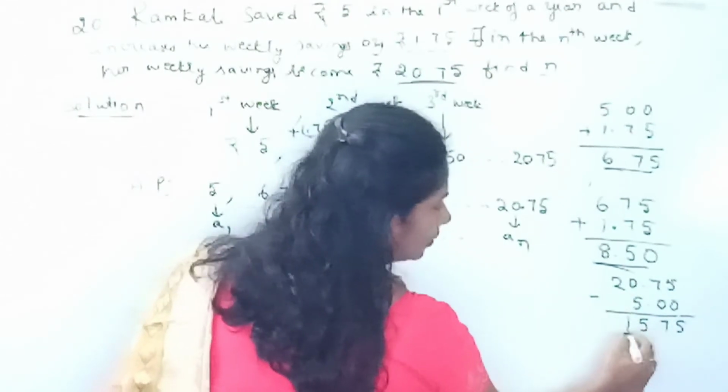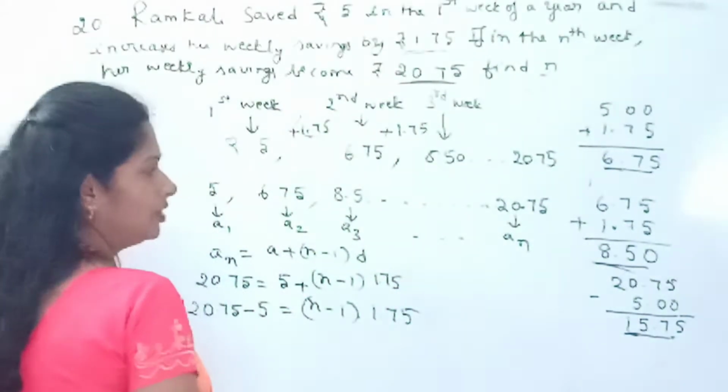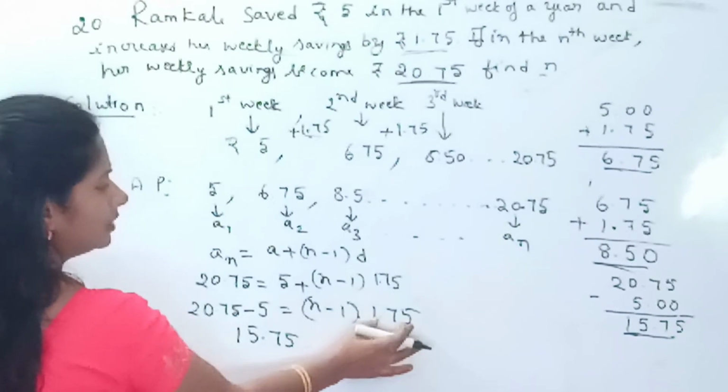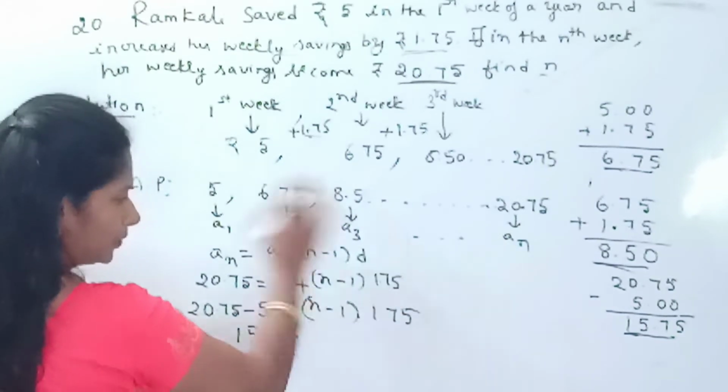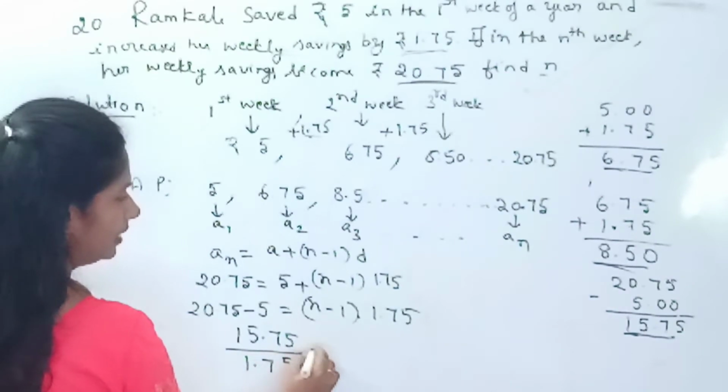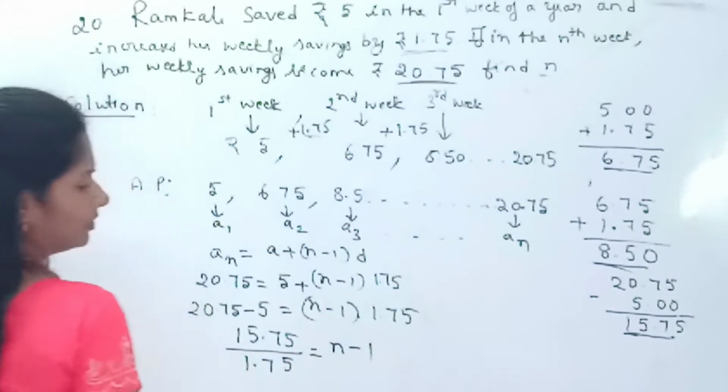So here 1. How much is it? 15.75. So 15.75, the 1.75 you transpose to the left hand side, it becomes divided by 1.75 equal to N minus 1.